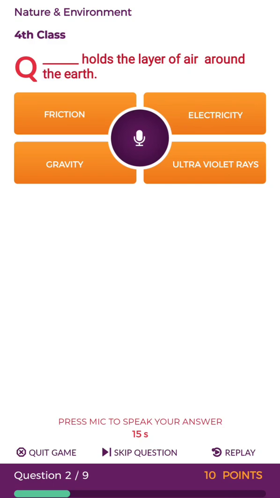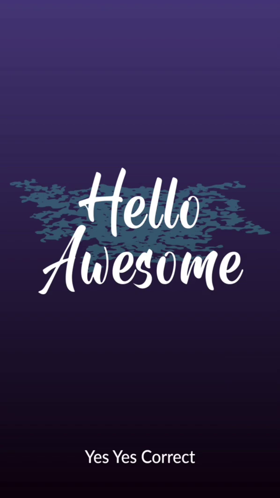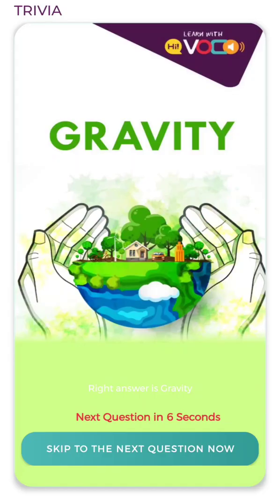You need to fill in the blank. Dash holds the layer of air around the earth. Your options are friction, electricity, gravity, ultraviolet rays. That's the perfect answer. The correct answer is gravity. Do you know gravity holds the layer of air around the earth?